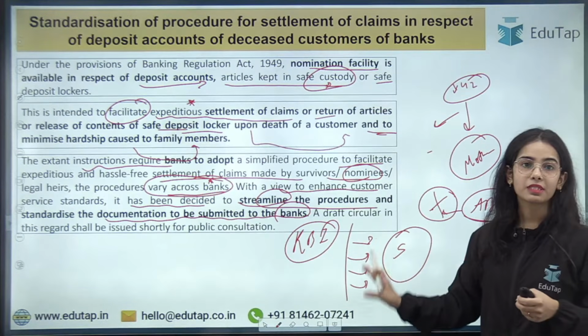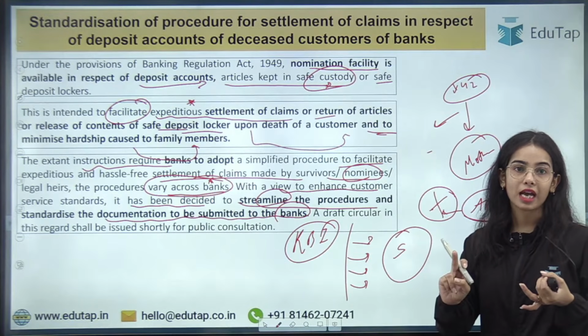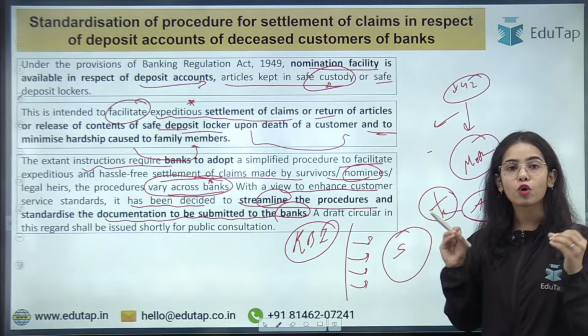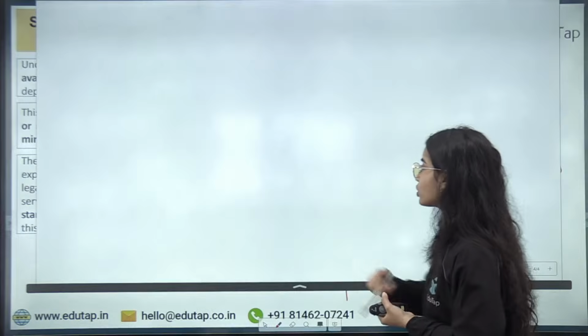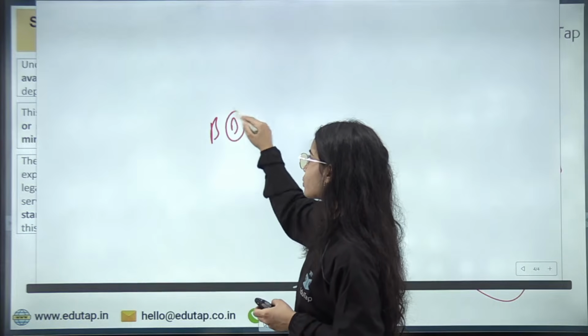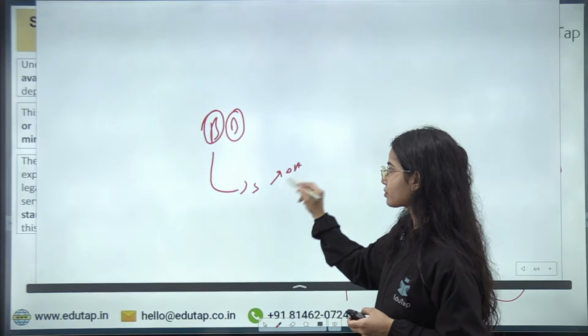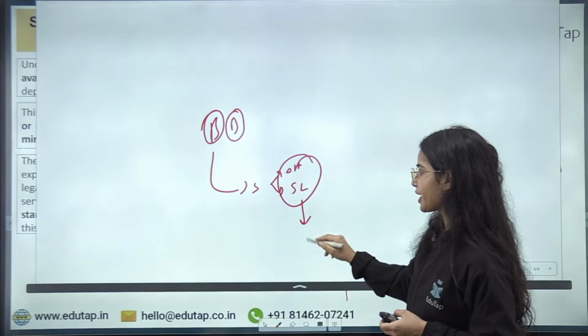Okay, it has been said what documents the customer has to provide and how fast the process has to finish, within how many days. So all these guidelines will be decided by the Reserve Bank of India. So basically before, different banks had different rules and regulations in regard to settlement of the deposit account and the safe lockers, where the money had to be provided to the nominee.